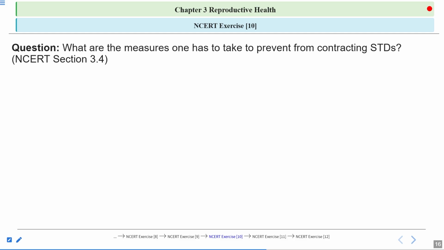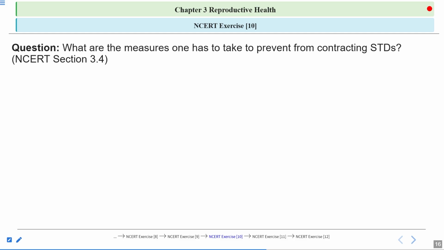They are spread by the body fluids, semen, and the vaginal secretion. So you have to answer here, what steps can be taken to prevent the spread of STDs, or how can you prevent contracting STDs? For more information, you can read the NCERT section 3.4.